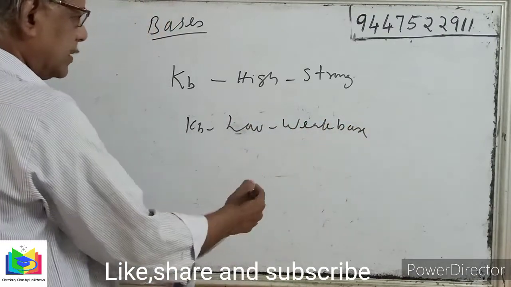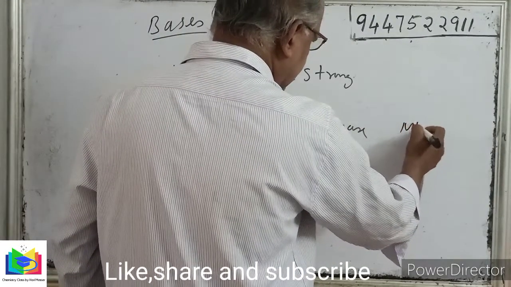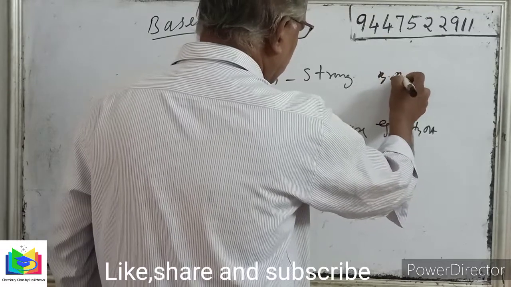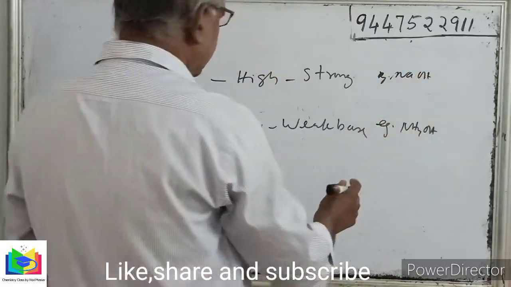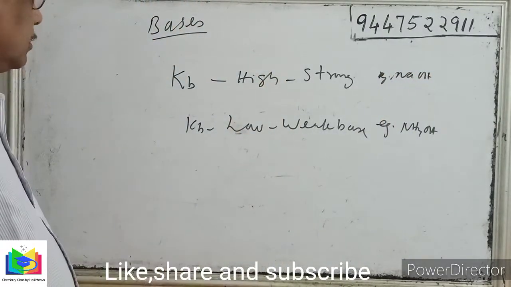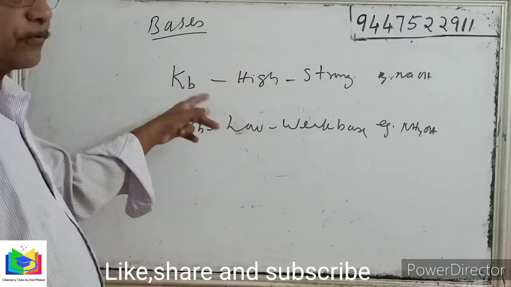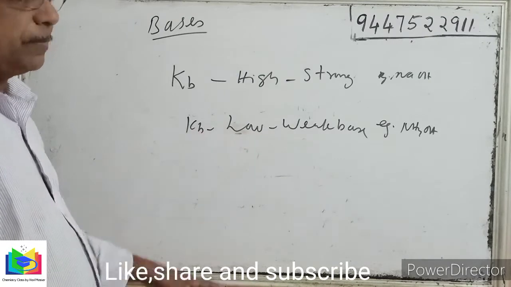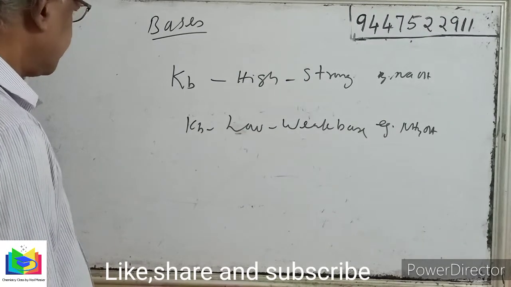Ammonium hydroxide is a weak base, and sodium hydroxide is an example of a strong base. Strong bases will have a high value of Kb, but weak bases like ammonium hydroxide have a low value of Kb.